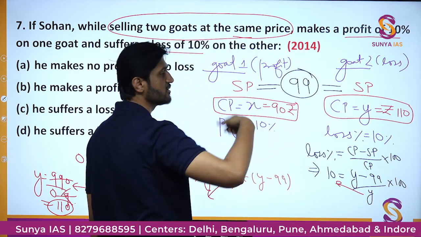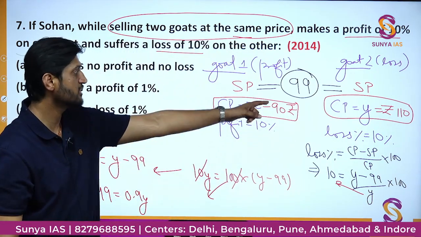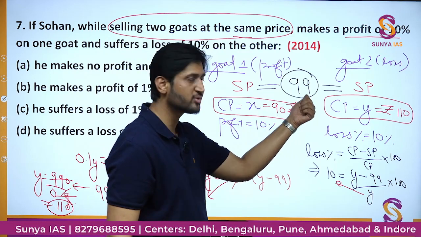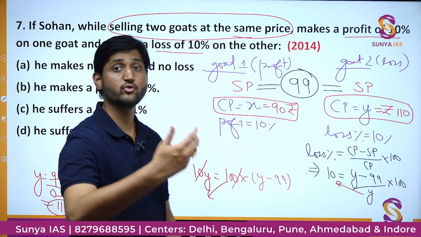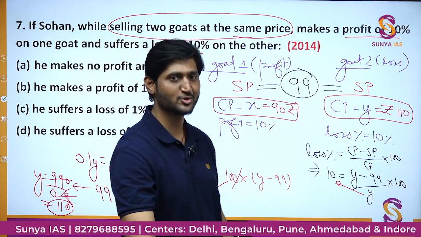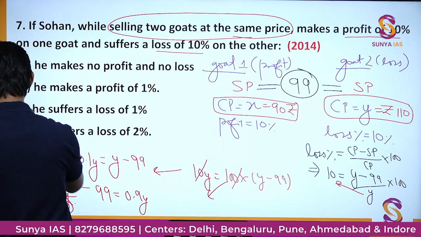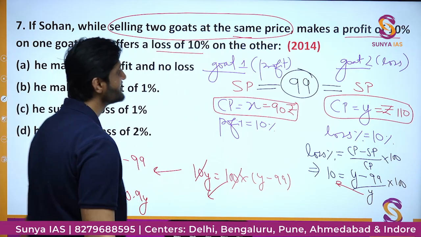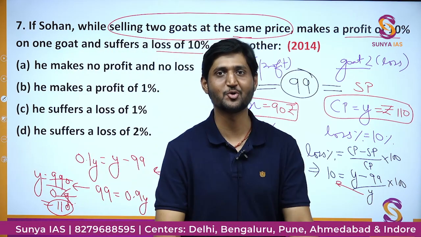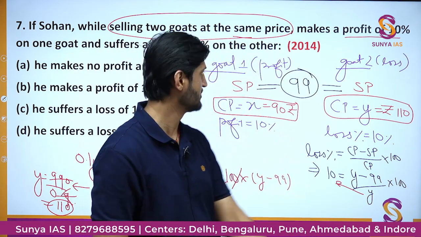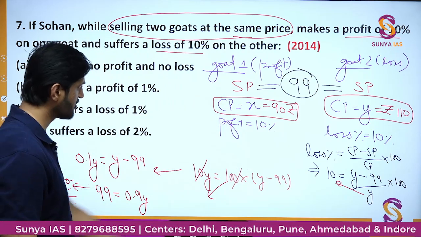You might be getting some fractions and so on, but how to actually approach with this SP equal to 99? How do we come to assume that? These are the things which are not so easy to find out. Some things must be told at the right moment, at the opportune time, correct? So this was the first part.